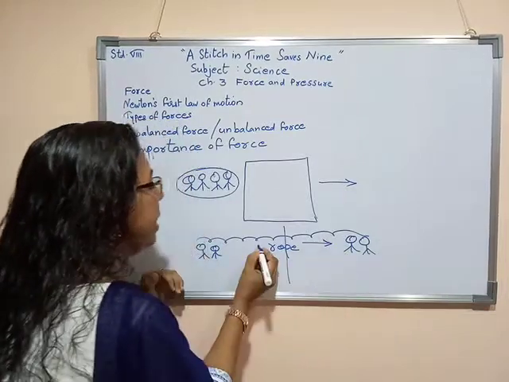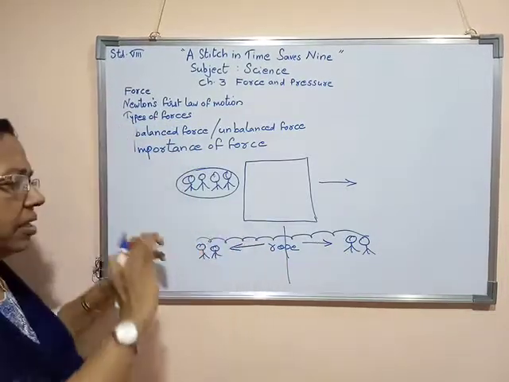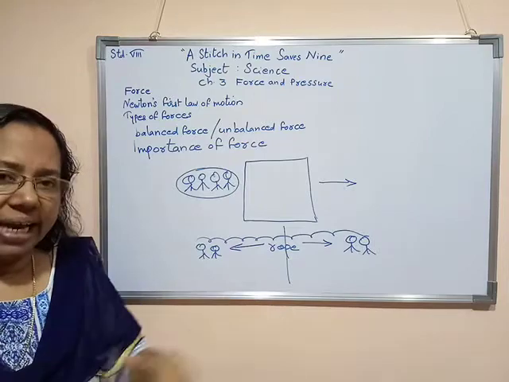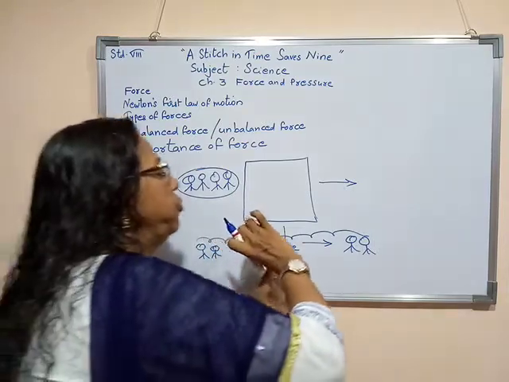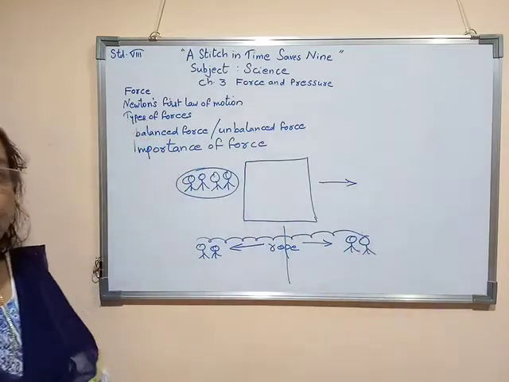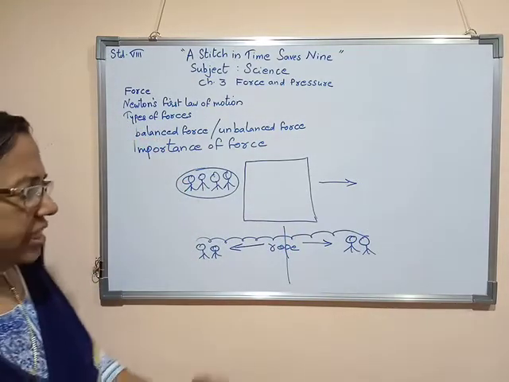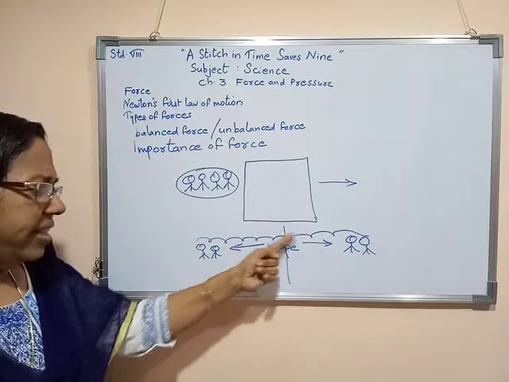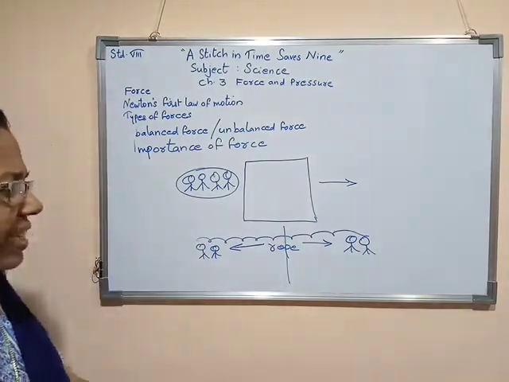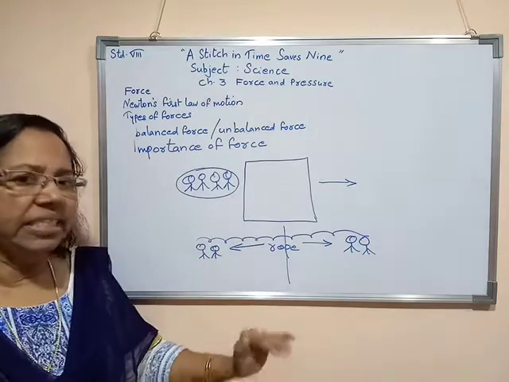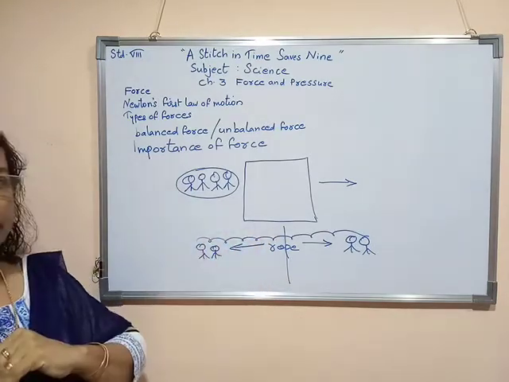As a result, if the rope is moving towards one direction, the force exerted on this object will be equal to the difference between the forces exerted.